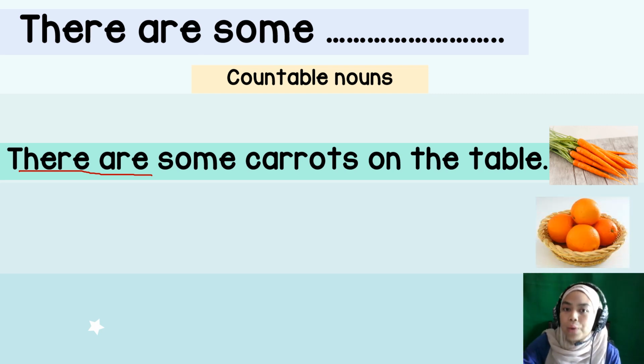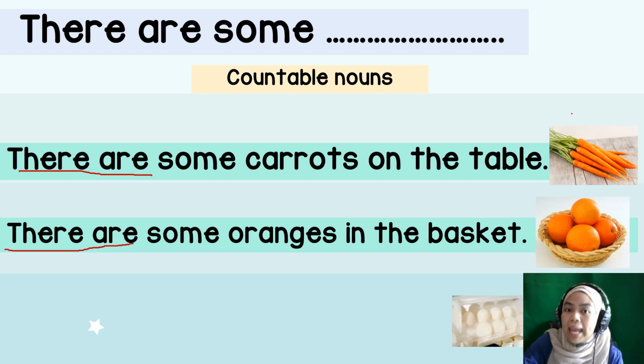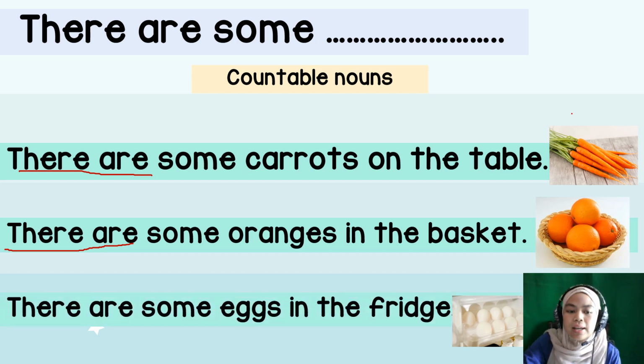Next, oranges. Okay, oranges. Can you count oranges? How many oranges are there? 4. So how do we make the sentence? There are some oranges in the basket. All right. And last one, eggs. Once again, you can count eggs. So you use there are some eggs in the fridge.